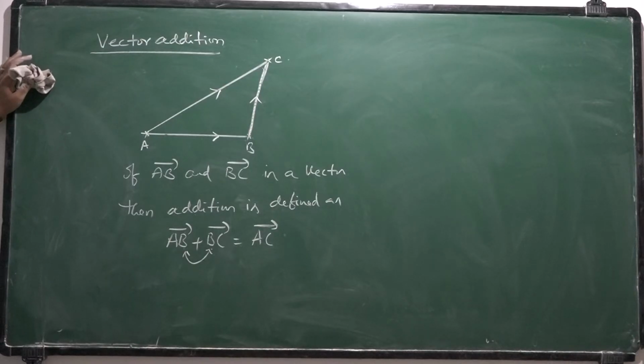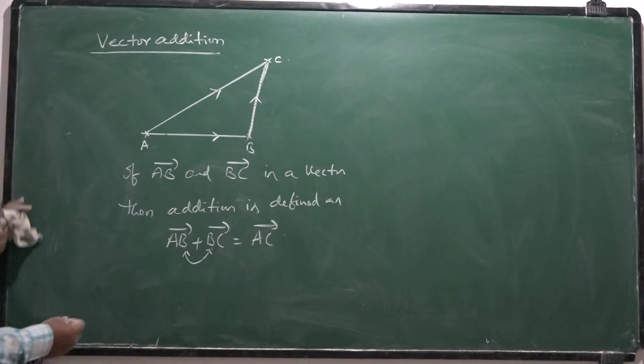Suppose AB bar and BC bar are two vectors. In such a case, you can add AB bar and BC bar, which gives us another vector, the addition of vectors, that is AC bar. So this is called vector addition. By definition, it is vector addition, and it is called the triangle law.